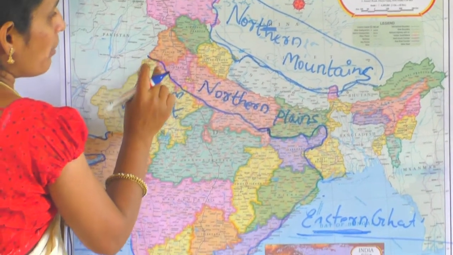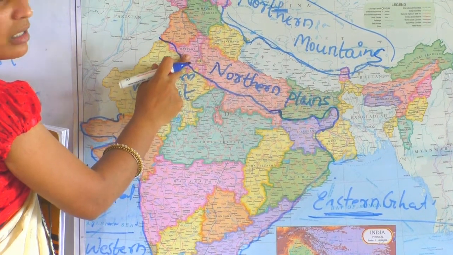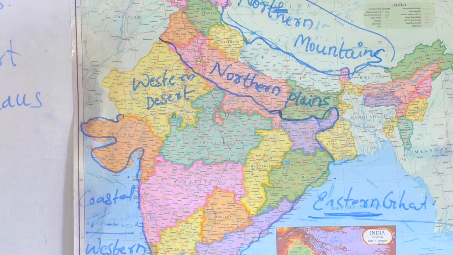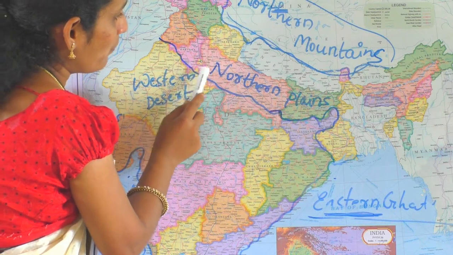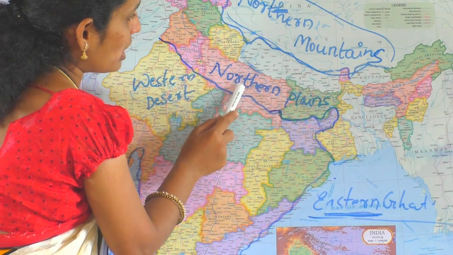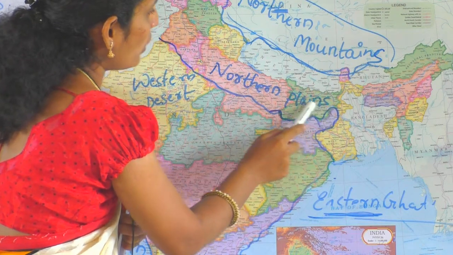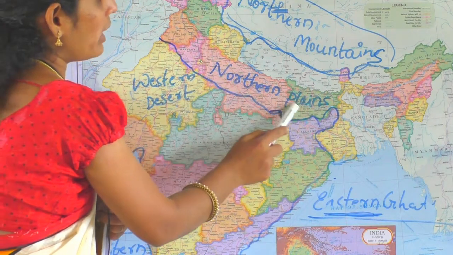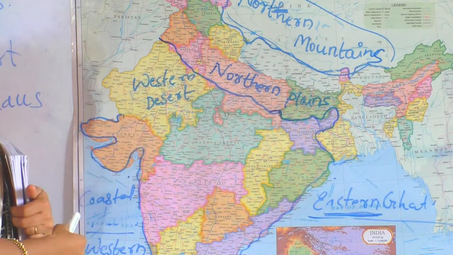This part here: Punjab, Haryana, Delhi, then Uttar Pradesh and Bihar. This we call the northern plains.